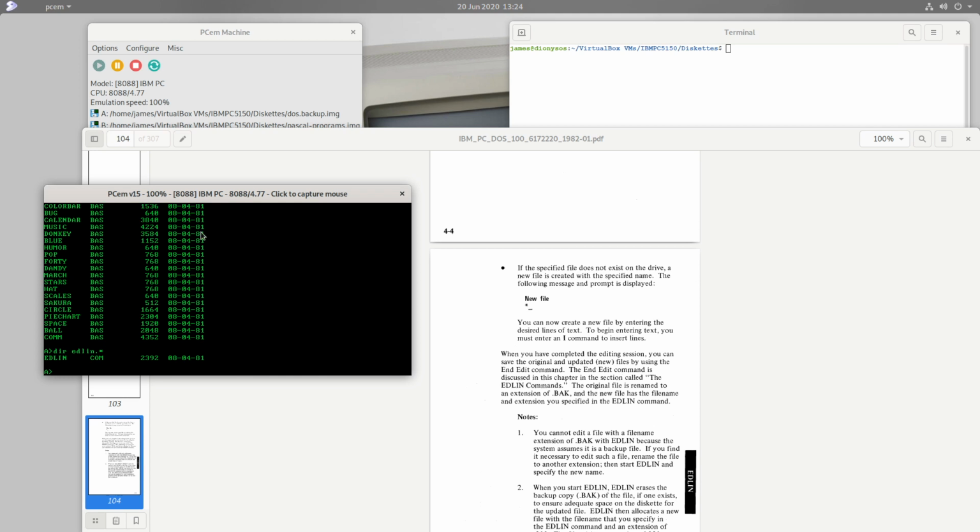So what I'm going to do is, first of all, I'm going to copy this edlin executable onto my Scratch diskette, onto my Pascal programs. Because when we're using the compiler in our A drive, we won't be able to run edlin because it's on the DOS diskette. So if it's on our Scratch diskette, then we'll be able to start it from there, and we won't have to switch diskettes so often. So let me do that quickly. So we copy edlin.com to B, because B contains our Scratch diskette.